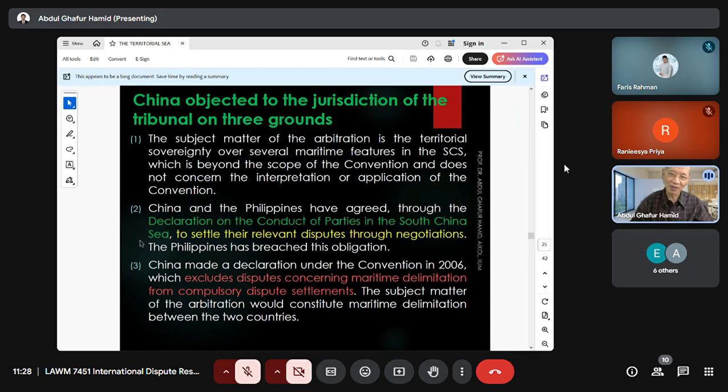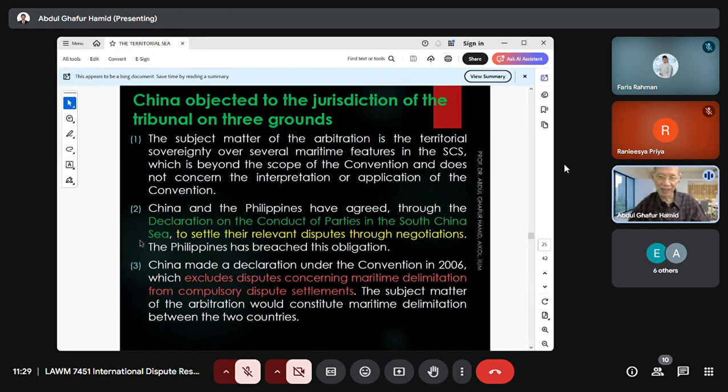So now they argue that this is a declaration on the conduct of parties, and the declaration provides for settlement through negotiations, and the Philippines breached this obligation under the declaration. Number 3, when joining the convention, China made a declaration, an interpretative declaration.